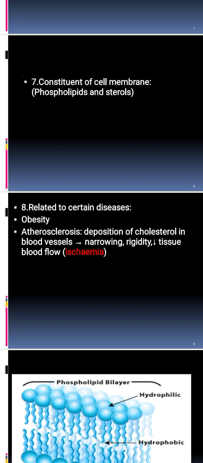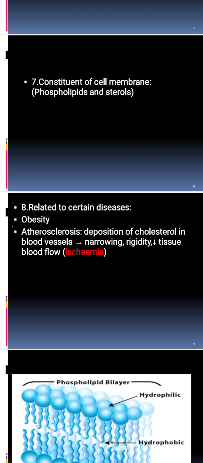Let's explain the meaning of atherosclerosis. Generally, the blood is transported from the heart to the tissues, and it is also transported from the tissue to the heart, right? So when the blood is passing through the blood vessels, each blood vessel has a specific surface area or diameter.